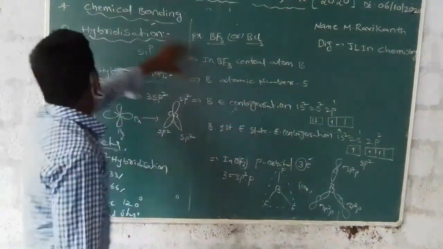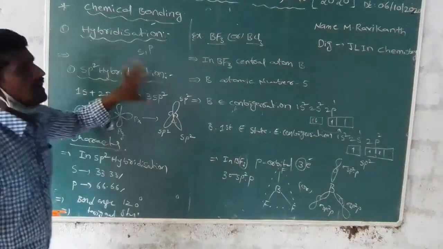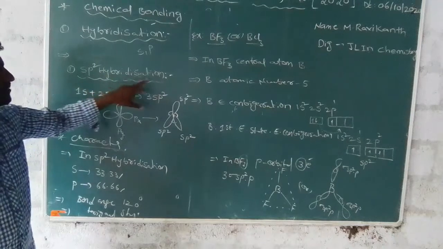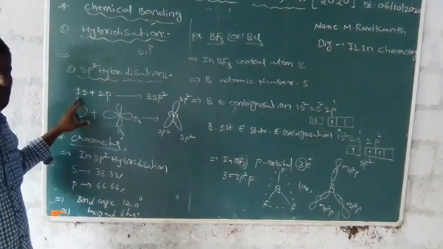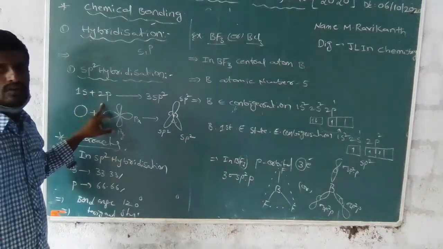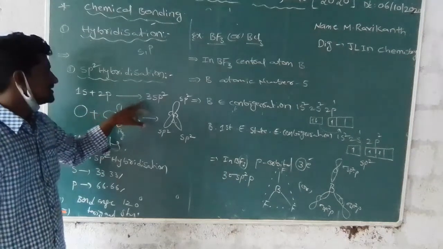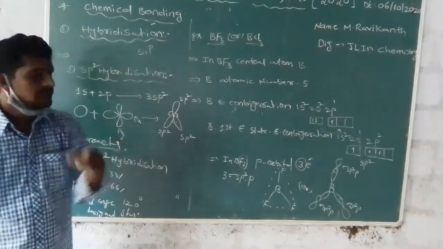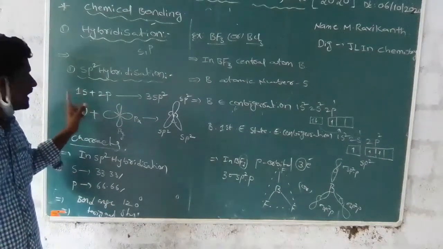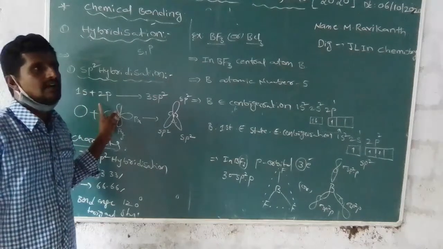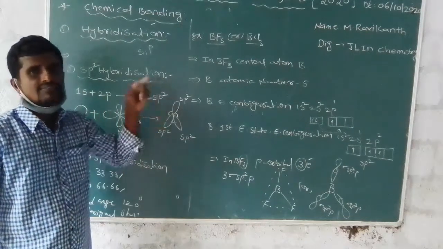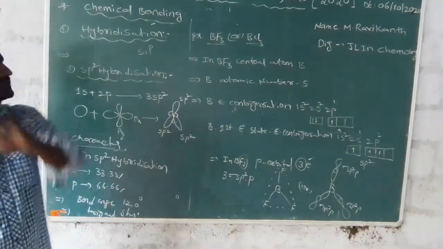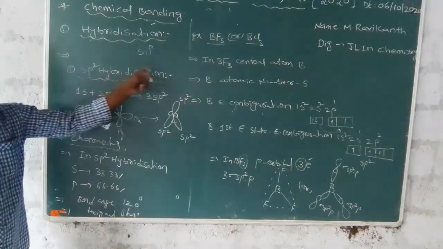This is the explanation of sp2 hybridization. Once again, listen to me. In sp2 hybridization, one s orbital and two p orbitals intermix and redistribute to form three equivalent sp2 hybridized orbitals, which is called sp2 hybridization.